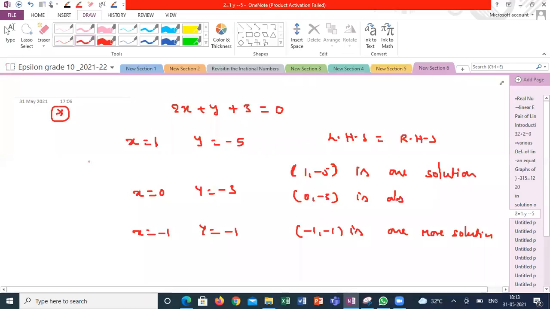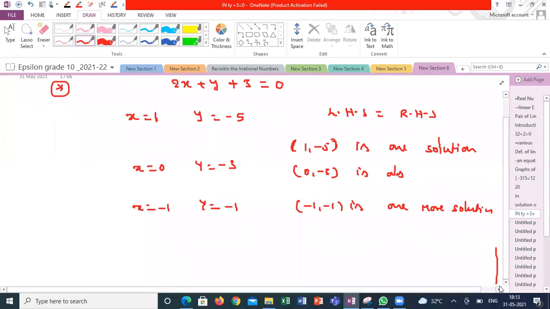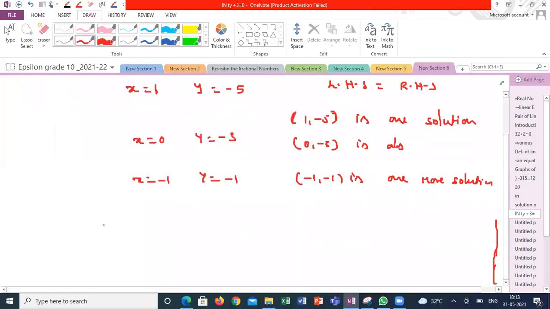So from this discussion, my question is, the same equation I am taking, 2x plus y plus 3 is equal to 0. How many solutions are there? Infinite, sir. Correct, infinite. That means how will I know it is infinite?